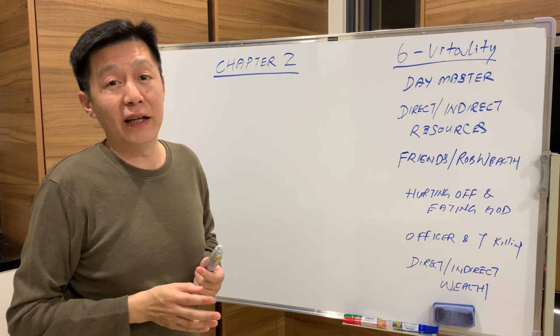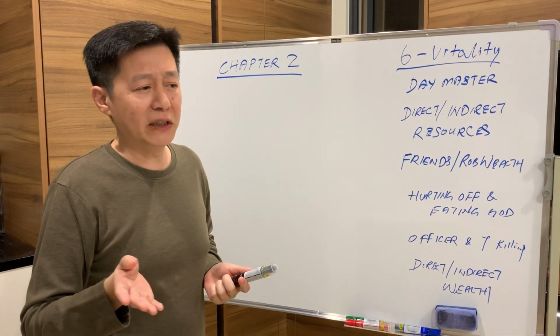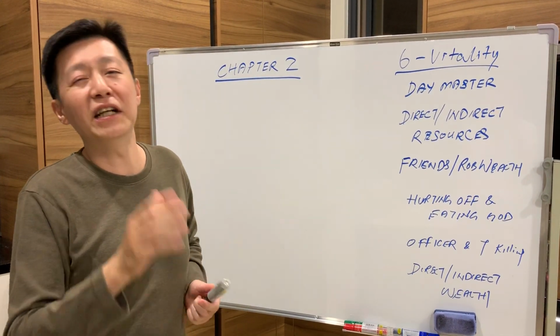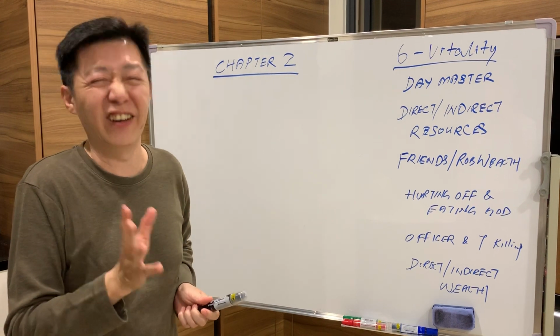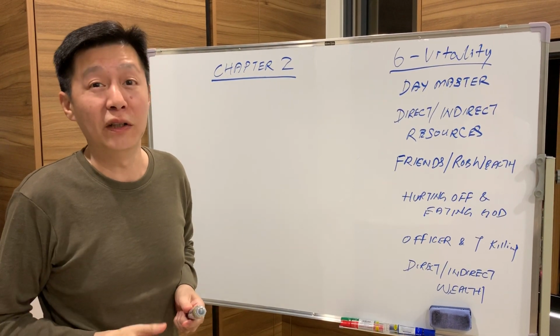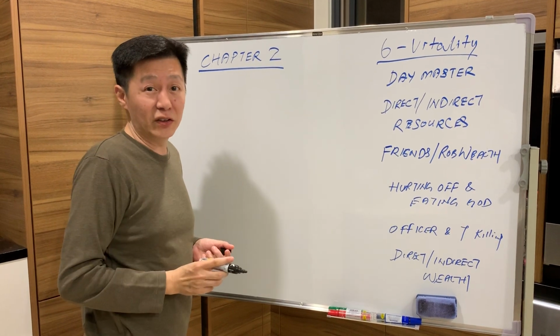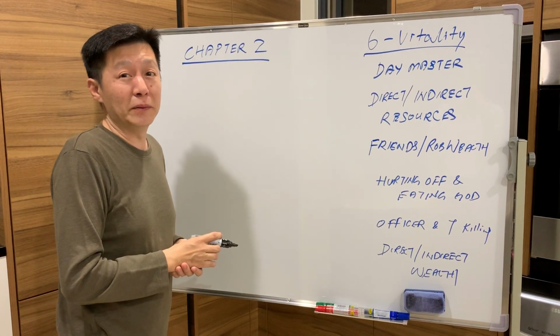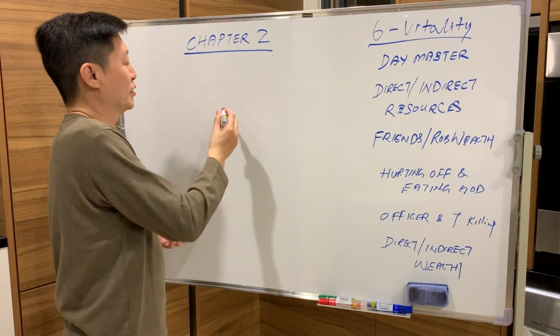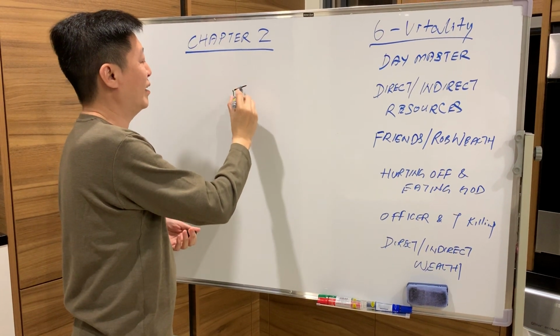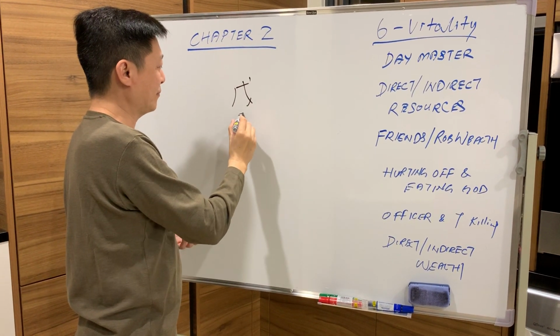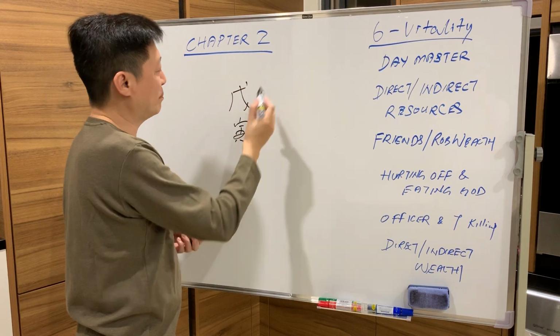Sometimes they talk a lot, they don't do. What is the meaning of they talk a lot, they don't do? When they appear in the heaven, they talk a lot, they don't do. They don't do because the Hurting Officer only appeared on the stem, it doesn't appear in the branch. See? So for example, I show you one example 八字. Okay, just one 八字.